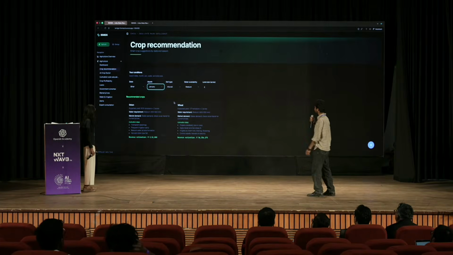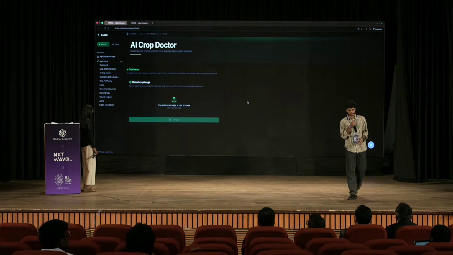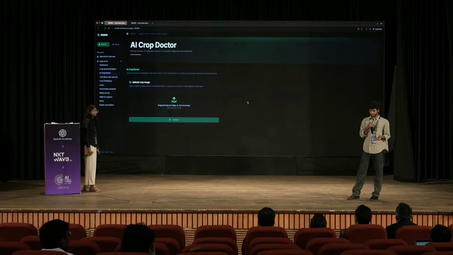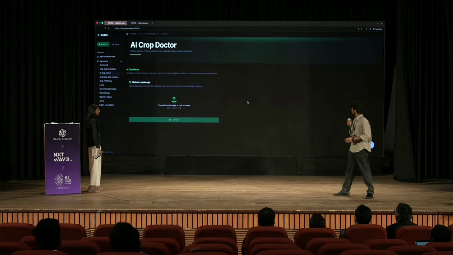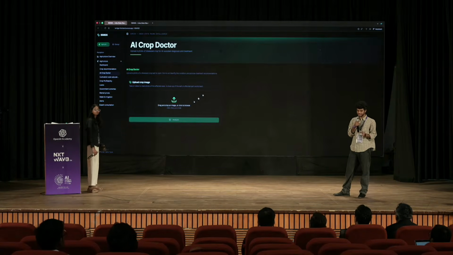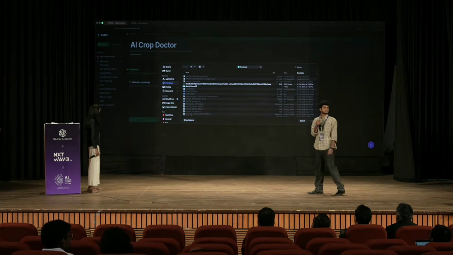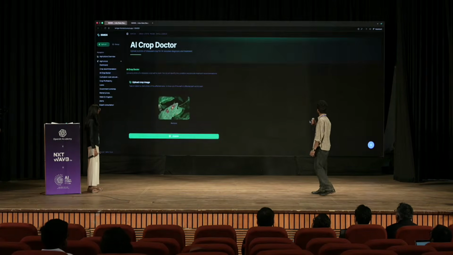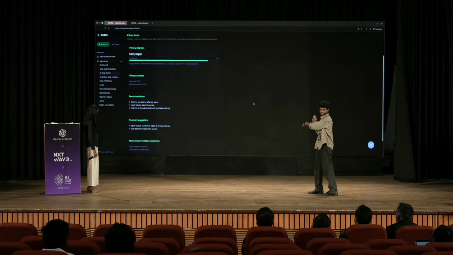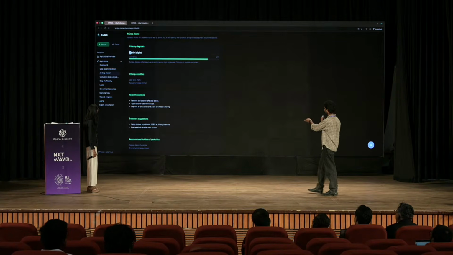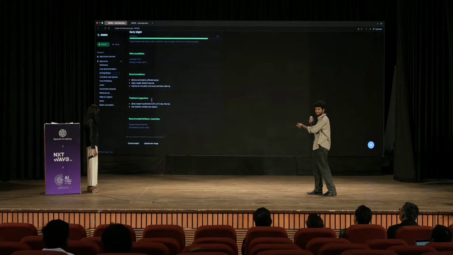And coming to the AI crop doctor, we actually face a lot of problems, like we get a disease for the crops, right? So when we get that, we'll upload an image over there, the diseased plant image. When we click on analyze, it will show early blight. That's the disease name, and it will show the recommendations, treatment suggestions, and also recommended fertilizers over there.